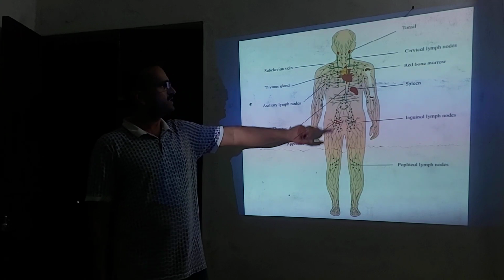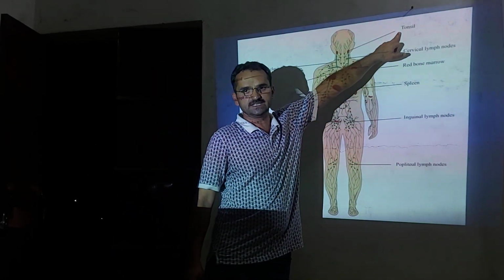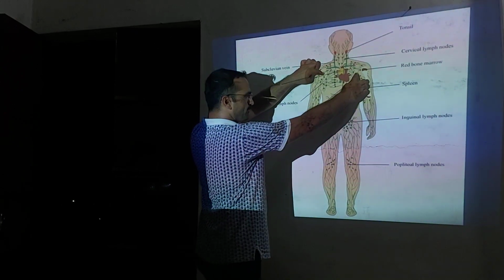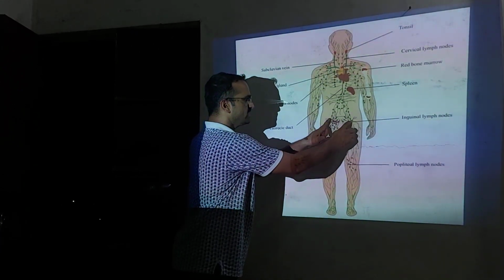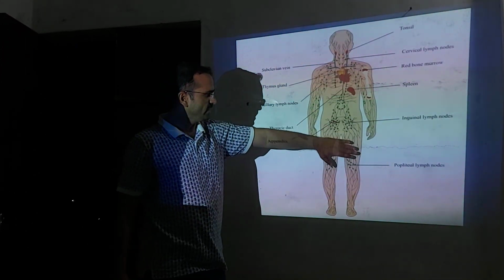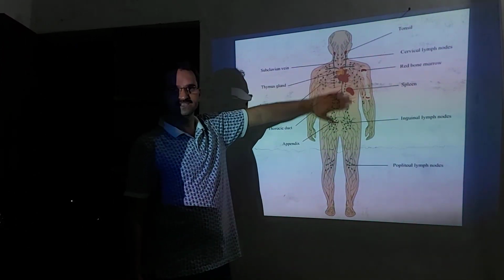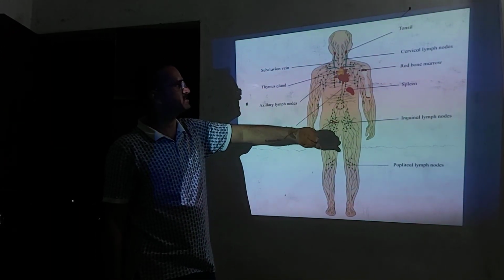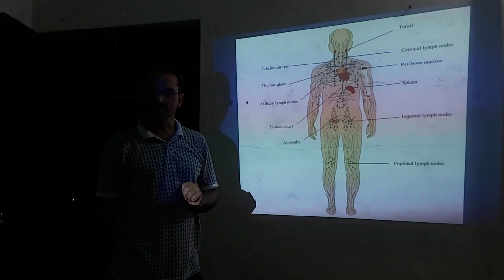One good example of a lymph node is the tonsil. Besides the tonsils, lymph nodes are present in the armpit and also at the region of the groin. So this is about the lymphatic capillaries and the lymphatic vessels, and along the way of them, lymph nodes are present.